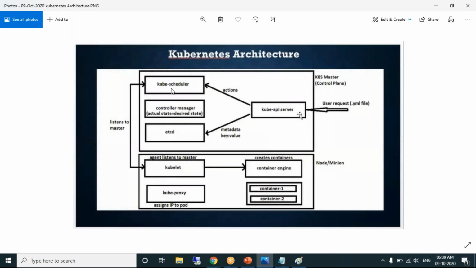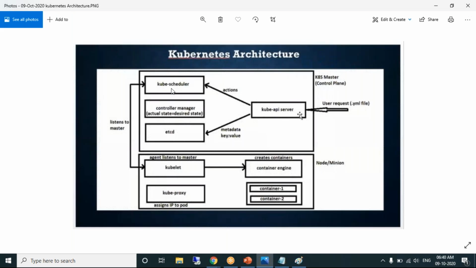Do you remember in Docker Swarm we discussed handling failure scenarios? In case any container is removed, it automatically creates a new container and makes sure that the actual state is equal to the desired state. This happened in Docker Swarm.